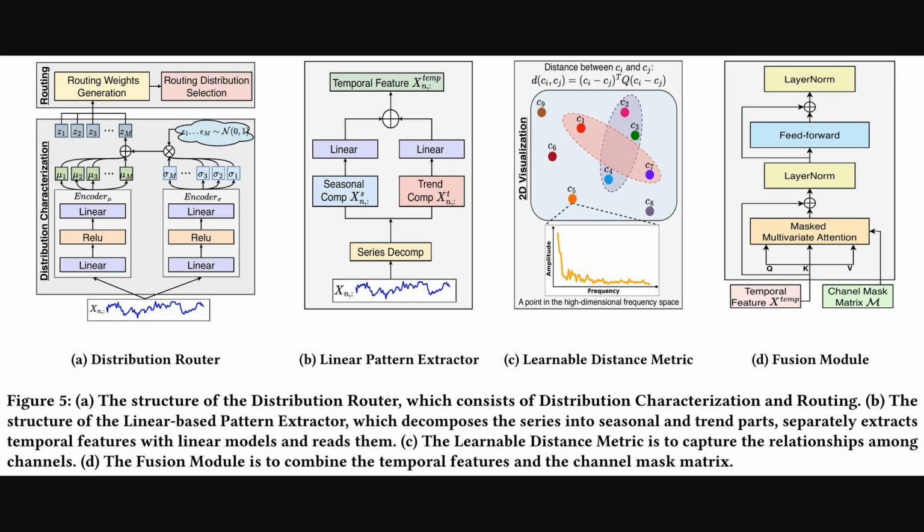Okay, so Figure 4 gave us the big picture, and Figure 5 here really zooms into the mechanics of those key modules. We see the distribution router using encoders, which are specialized neural network parts, to analyze data distributions and pick the right linear pattern extractors. These extractors then perform series decomposition, breaking data into seasonal and trend parts. Next, the learnable distance metric is shown, which measures channel similarity using frequency data. Finally, the fusion module combines these insights using masked multivariate attention, along with layer normalization for stable training and feed-forward layers for more processing to make the prediction.